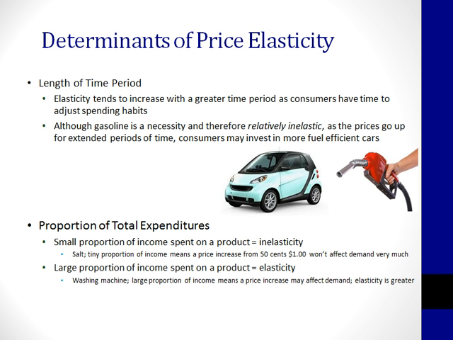If we don't spend a lot of money on salt, for example, and a pound of salt increases from 50 cents to $1, our demand is not likely to go down very much. But if we spend a lot of money on a good, it tends to be more elastic. A larger portion of our monthly paycheck might be spent on a washing machine. Therefore, we won't tolerate a price increase because of the amount of money we're spending on it in the first place.